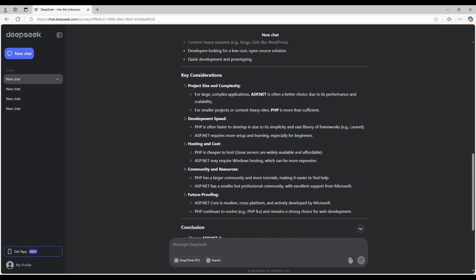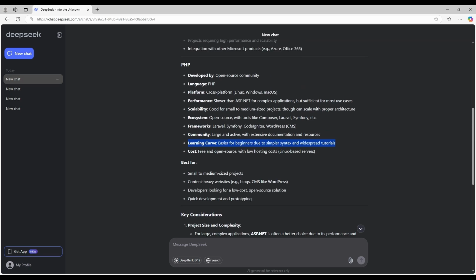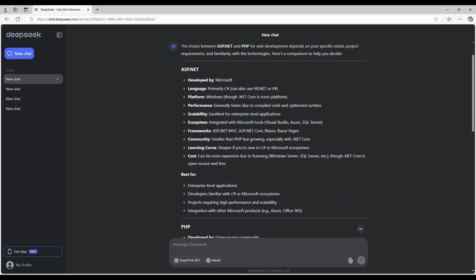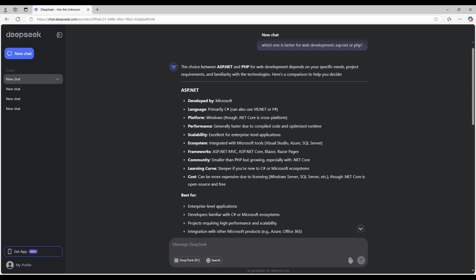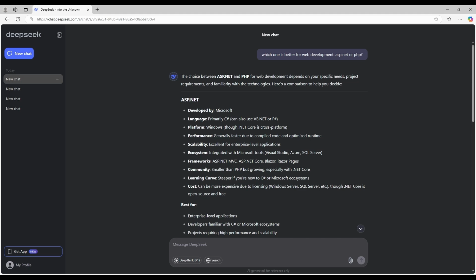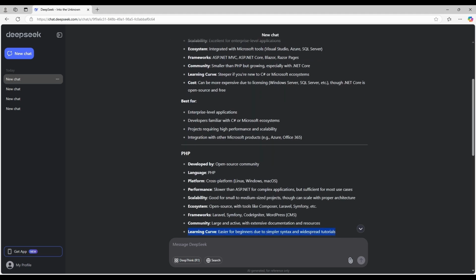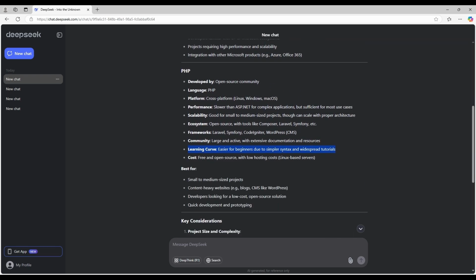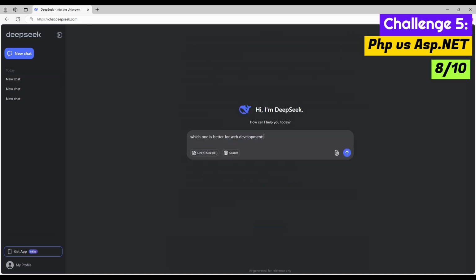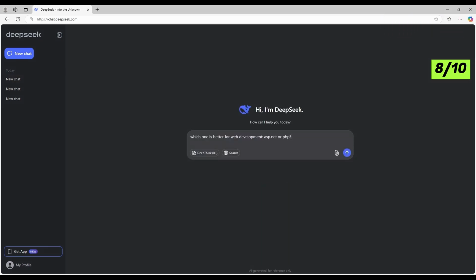And best for small to medium-sized projects. I mean, nothing wrong with this answer. And somebody who is absolutely starting out will have to do their own part on their side and actually maybe try and watch videos of real people giving their working experience with each technology. But this answer, there's not much wrong with it. I would actually give this a good 8 out of 10.